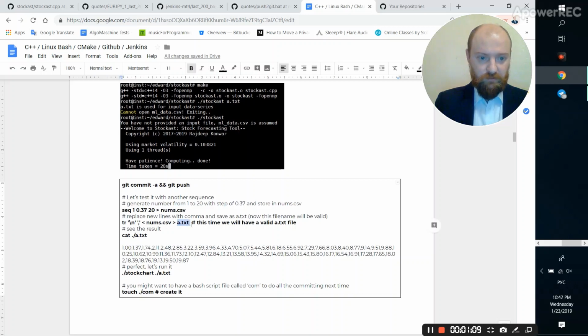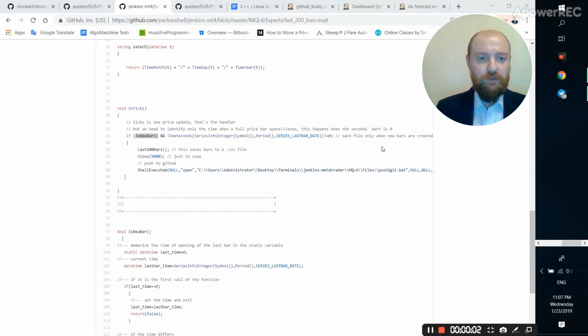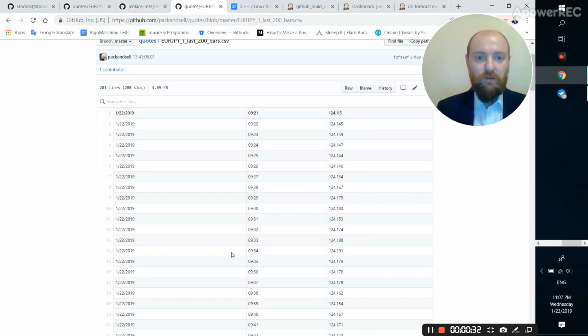So that's it. There's a part of the code that's written in MQL, which is the MetaQuotes query language, a C-like sort of script. What it does is it waits for a tick, like a price coming. It makes sure that that's a price for a new bar, and we make sure that it does it only once, so when the seconds are 0. It gives everything to a CSV file, sleeps for a bit, and pushes everything to the quote repository. So we've got something like that, updated every now and then.